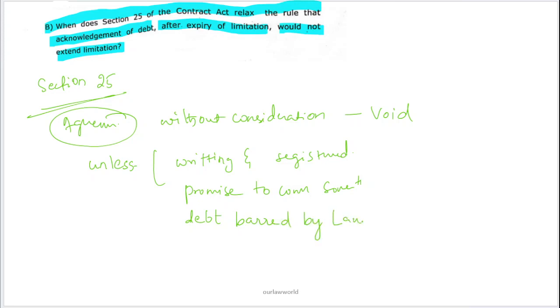If you look into the section as a whole in the Bare Act, you will find all these elements under section 25 of Contracts Act.